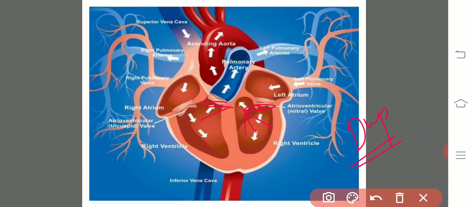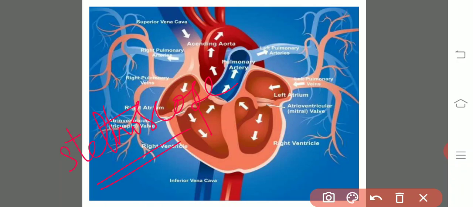Lub sound is due to the closure of bicuspid and tricuspid valves, whereas the dub sound is due to the closure of three semilunar valves which are located at the base of the pulmonary aorta and the systemic aorta. This is the second sound. Both these lub sound and dub sound may be listened to by the stethoscope. The doctors use the stethoscope to listen to the lub and dub sounds.